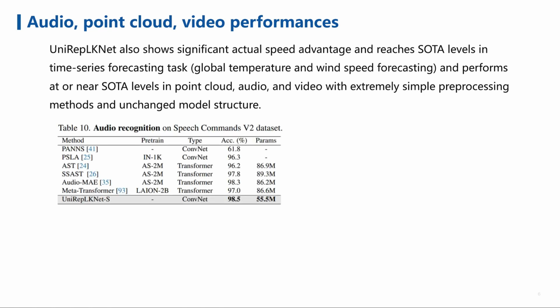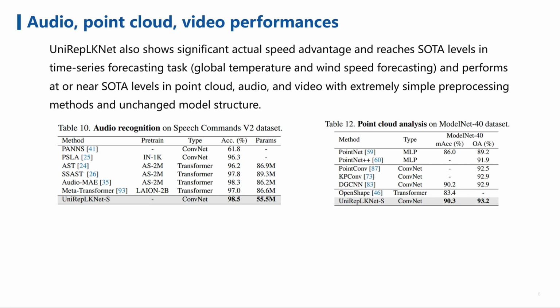For audio recognition on the Speech Commands V2 dataset, UniRepLKNet-Small achieves an impressive accuracy of 98.5%, as shown in Table 10. In point cloud analysis on the ModelNet40 dataset, UniRepLKNet-Small reaches 90.3% mean accuracy and 93.2% overall accuracy, as indicated in Table 12.